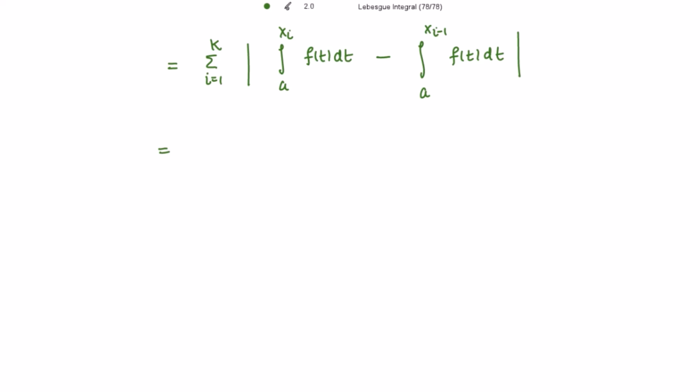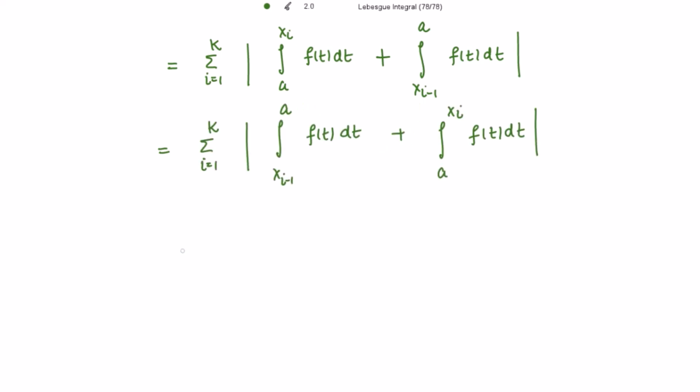Because I need this sign to be positive, for that we have to interchange the limits. So the sign changes when we interchange the limits. So here I am having xi minus 1, here a. Let me write this integral first over here, right? And now let's merge these two integrals. So this integral is from xi minus 1 to xi of f(t) dt.